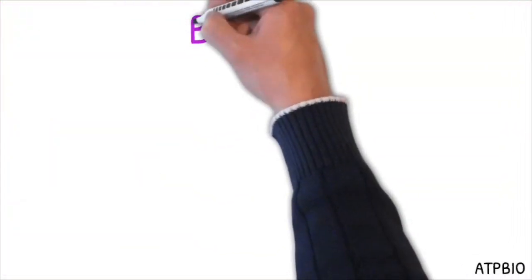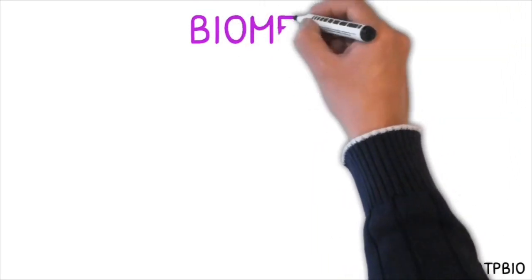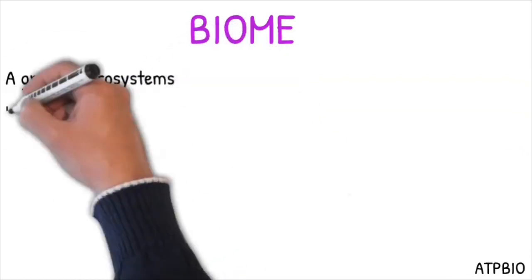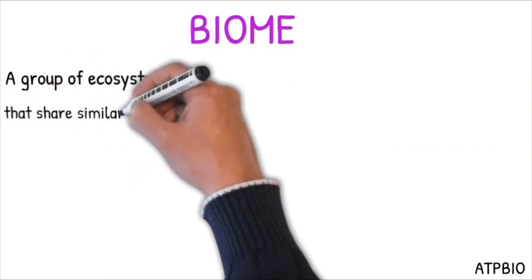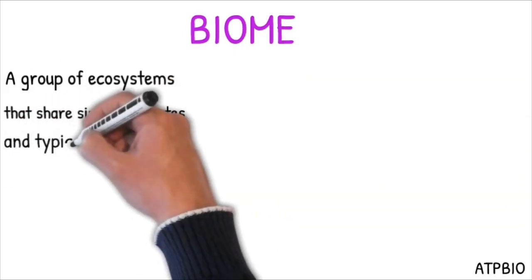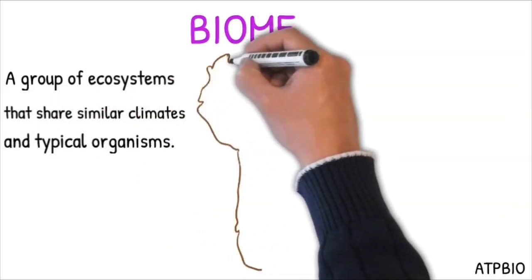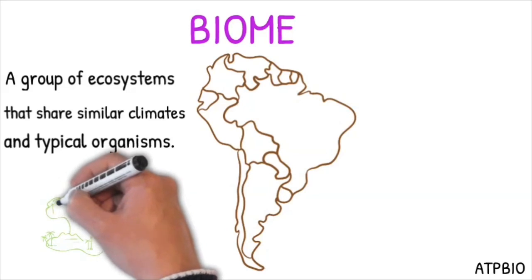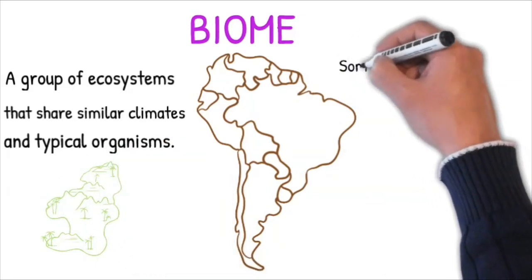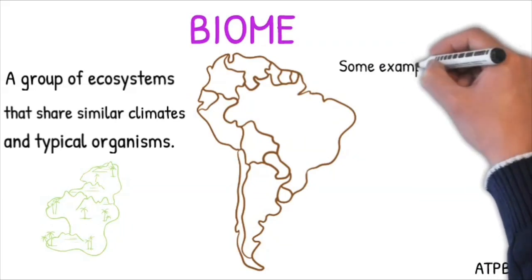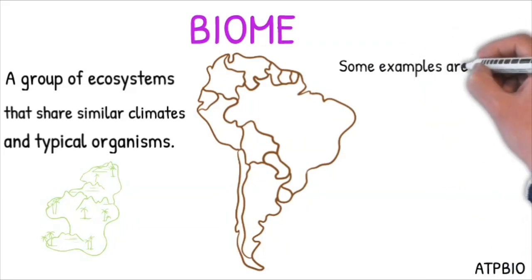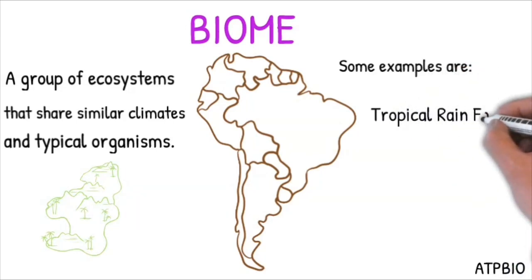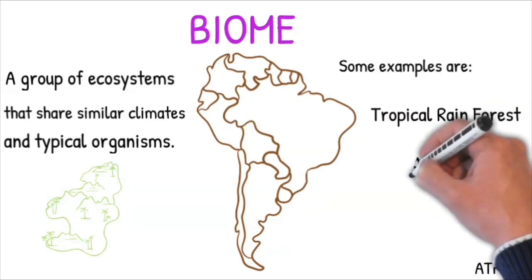The next level is biome. Biome is a group of ecosystems that share similar climates and typical organisms. A biome, for example, could be the rainforest in the Amazon. These rainforests have pretty much similar type of organisms. They have tall, large vegetations, they have big leaves, they have exotic animals. All of these organisms are adapted to the same type of climate. This ecosystem is called a biome.